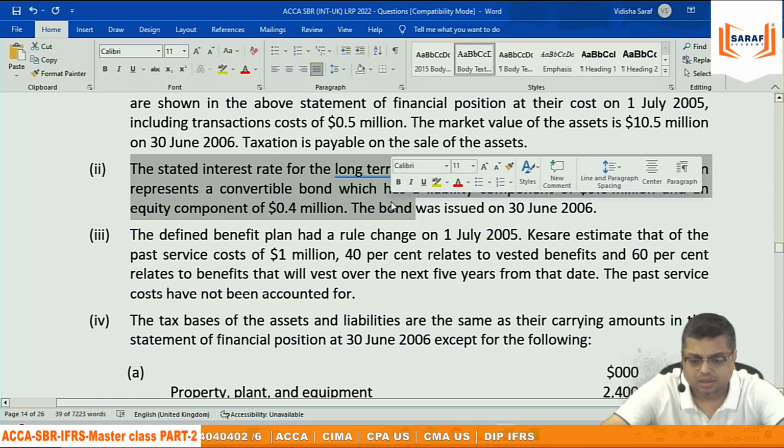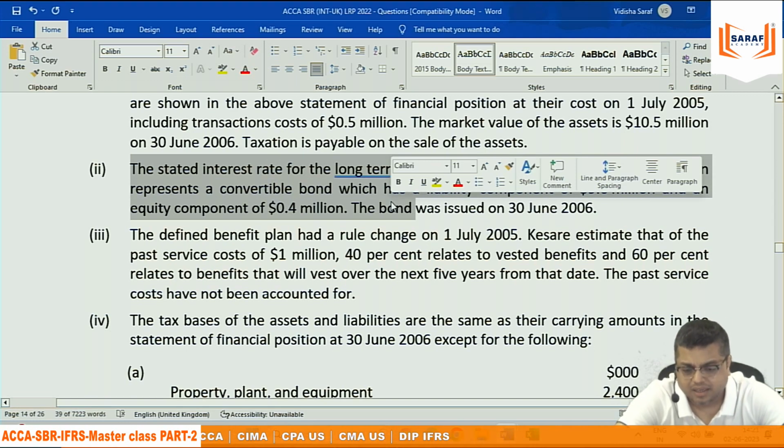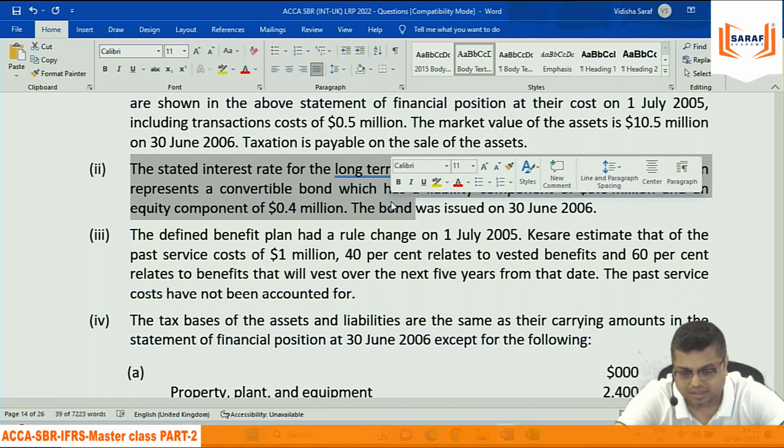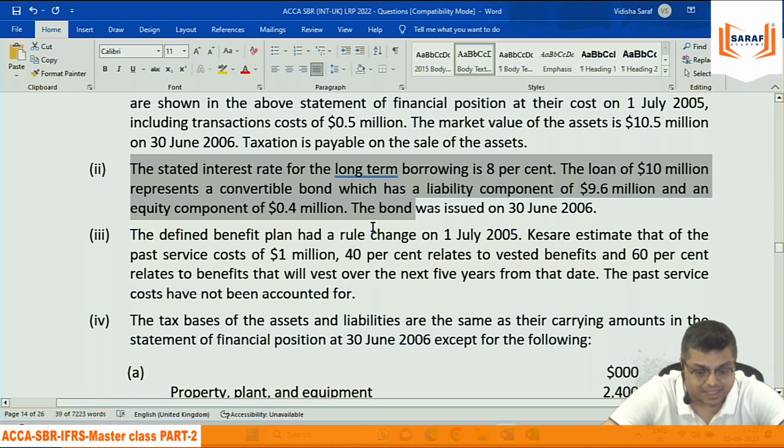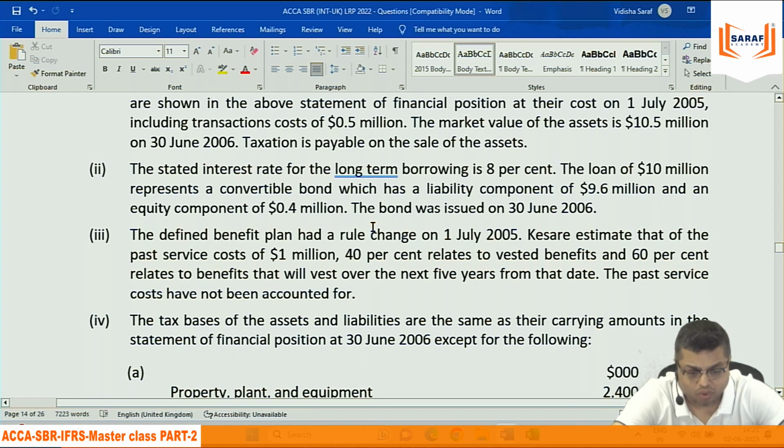We discussed that whenever we are issuing any security which is convertible into shares, a convertible bond, then it has the characteristics of debt and equity both. Because if the investors go for cash, then it is a financial liability. If the investors go for shares, then it is equity. What the investor will do, we don't know.